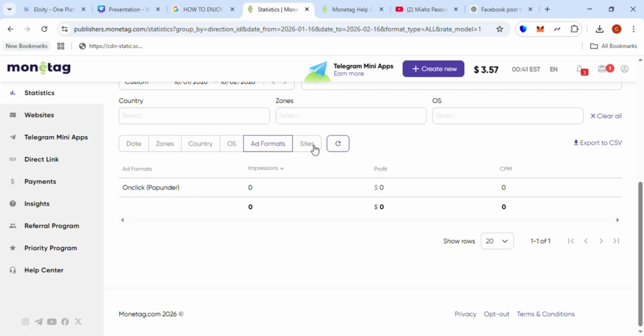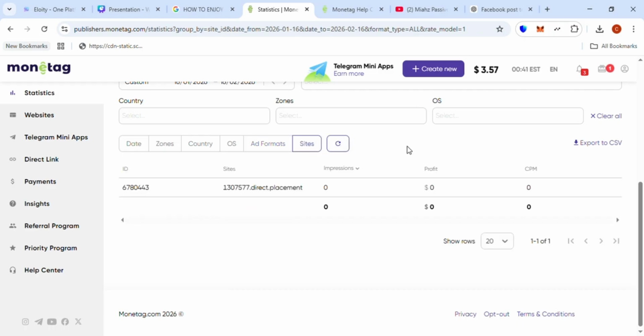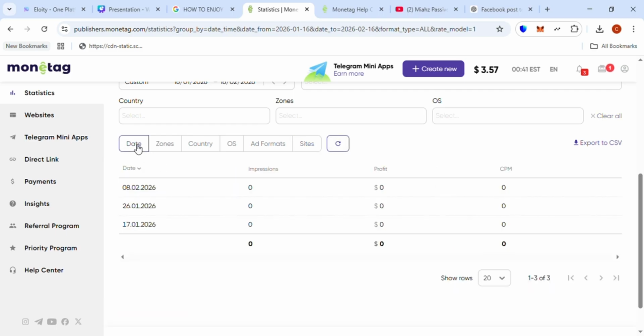All right, impressions, clicks, your CPM rates, and then you'll be able to track your total earnings. Okay, it's great for tracking what is working. All right, this is how you track what is working for you on Monetag. All right, that is much easier.